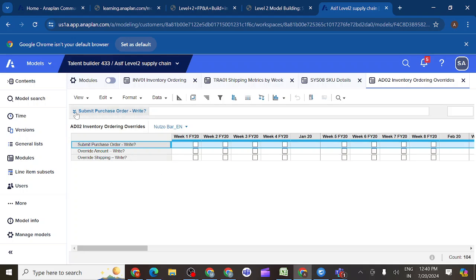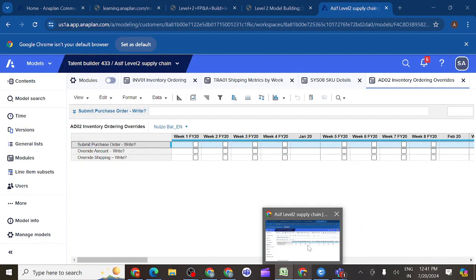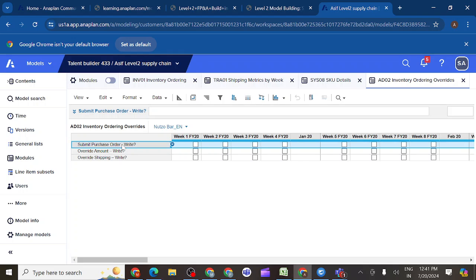From where should we select purchase order right? What are the conditions we should select here? Submit purchase order request. Do I have submit purchase order? Yes. So first we should go for the submit purchase order request.